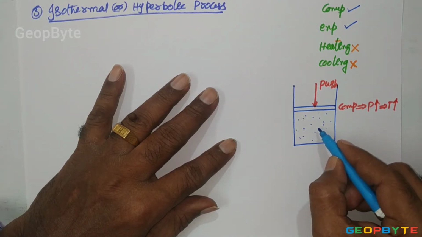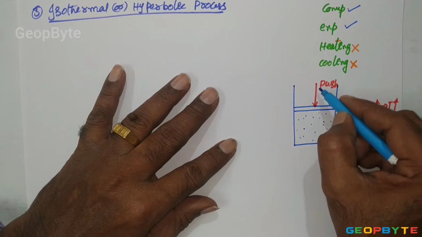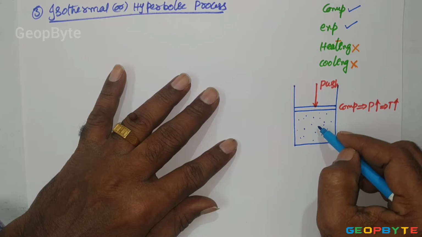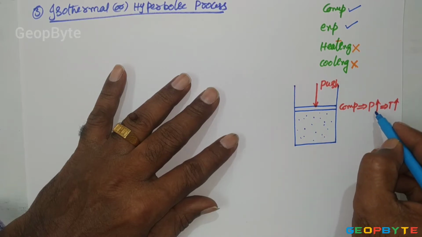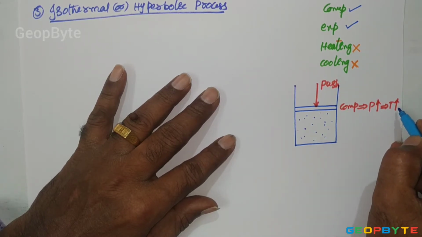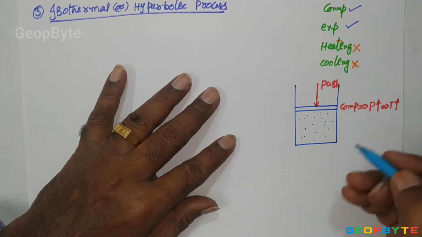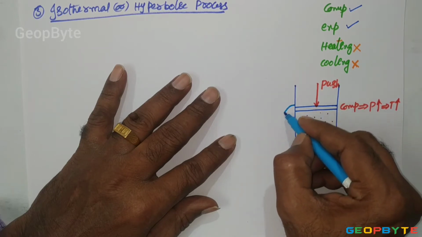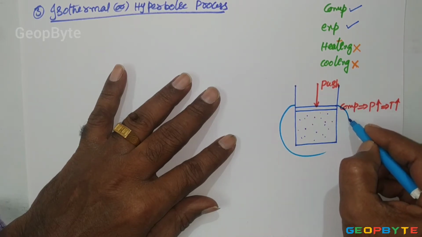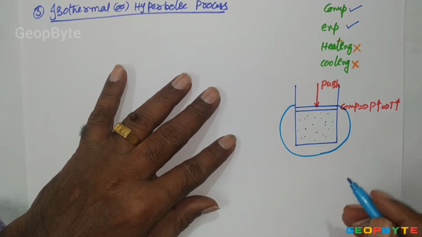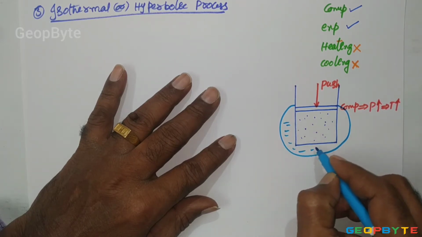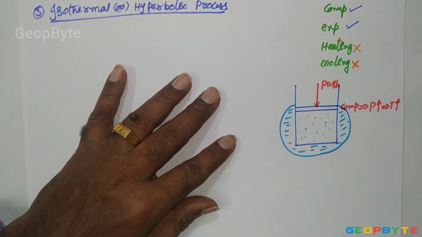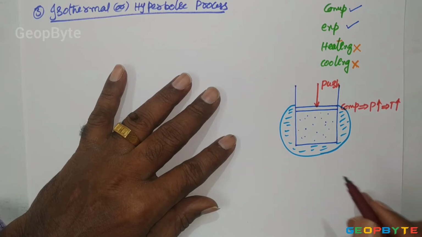During the compression process, pressure increases, along with pressure, temperature increases. But if you want to maintain the constant temperature during the compression, what you do is, surrounding to the cylinder, you place the cold source, like cold water. Try to place a large amount of cold water. Large amount of cold water is coming under cold source.